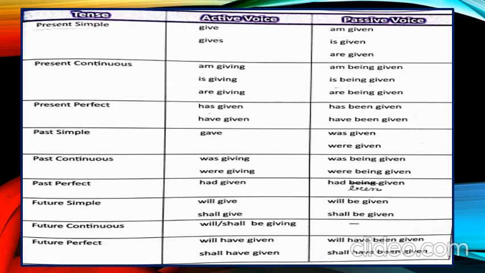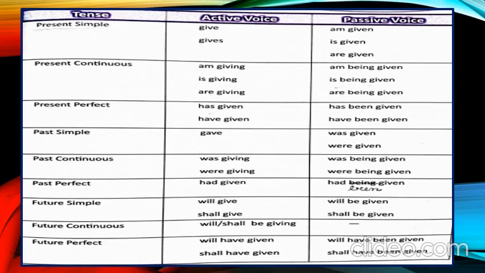If our sentence is in past simple, we will use was, were according to the subject and third form of verb. If our sentence is in past continuous, we will use was being or were being according to the subject and third form of verb. If our sentence is in past perfect, we will use had been and third form of verb.